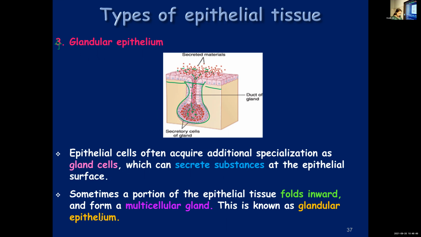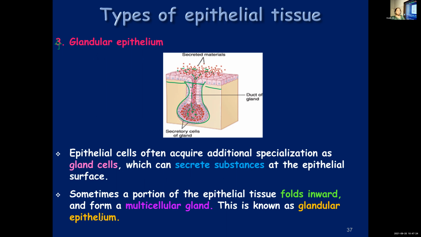So that was about glandular epithelium. We learned about 4 types: squamous epithelium, cuboidal epithelium, columnar epithelium, and also about glandular epithelium. Under squamous, we learned about simple and stratified squamous epithelium, and under columnar, you learned about ciliated columnar epithelium. And finally, we learned about the 4th type of epithelial tissue, that is glandular epithelium.